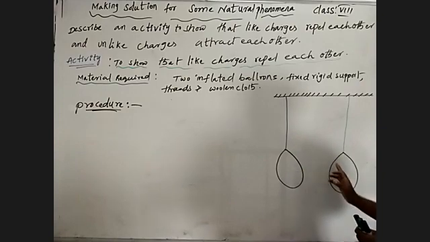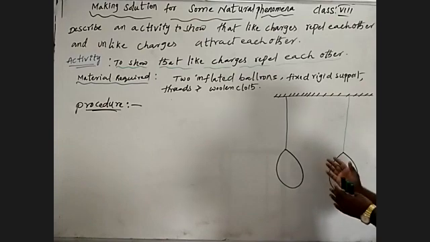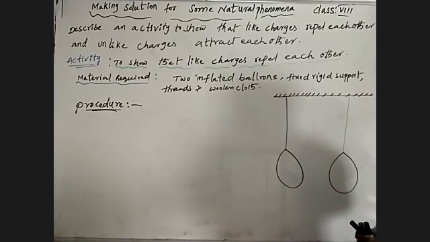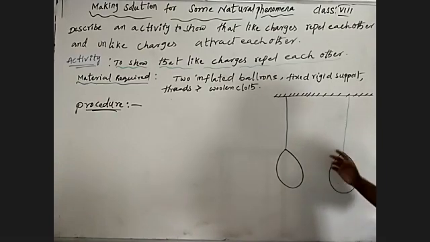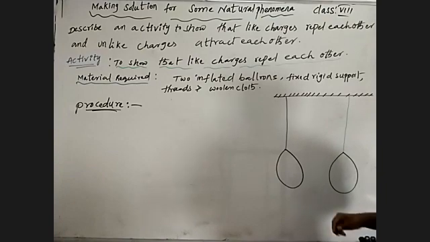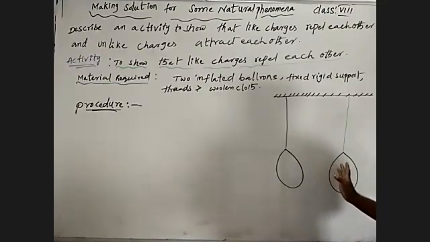We observe the two inflated balloons when they are brought into contact. They both are moving away from each other. We are trying to place them in contact, but they are moving away. Understand? Why are those two inflated balloons moving away from each other? Because the two balloons have similar charge. Why did the two inflated balloons get similar charge?